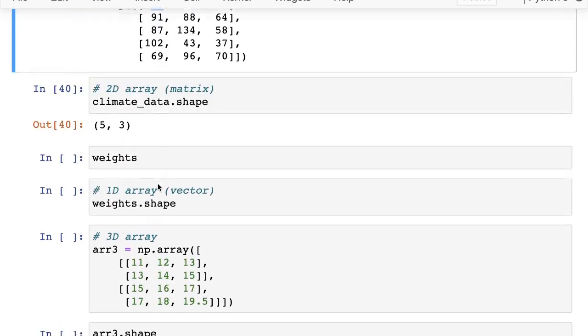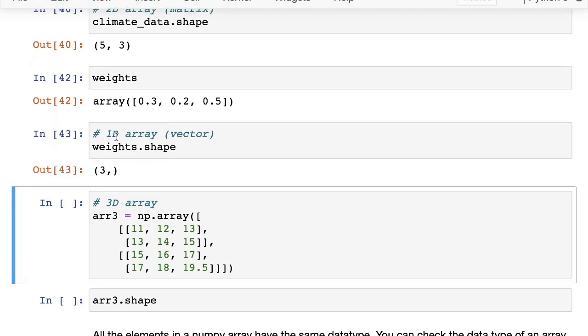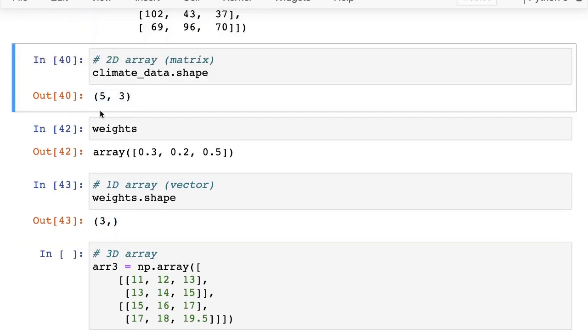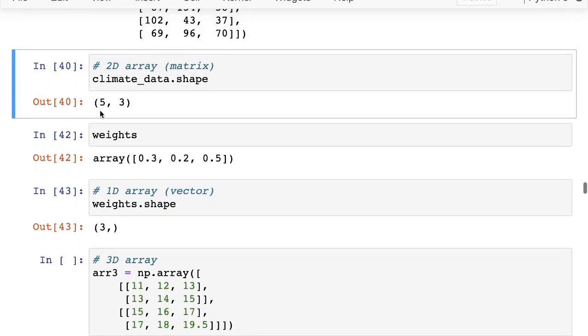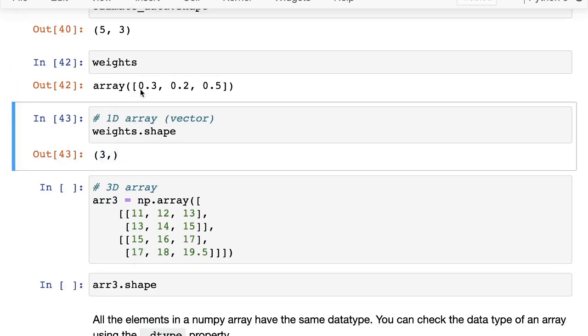So we see an example of that. Here we have weights. This is a vector, or a 1-dimensional array. We can check the shape of weights, and the shape of weights is just the tuple containing 3. So the output of shape is a tuple. The number of elements is the number of dimensions, also called the number of axes in NumPy. And the length along each direction is the number at that position. Since this is a 1D array, you get back one number, and that number is 3 because it is a vector of size 3.